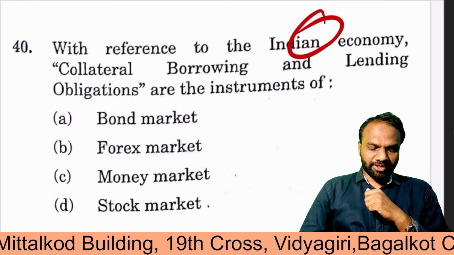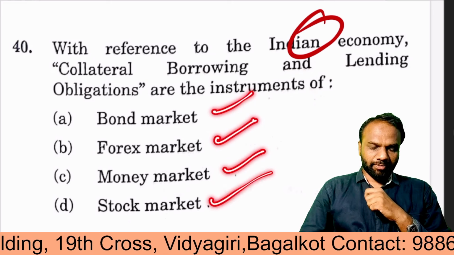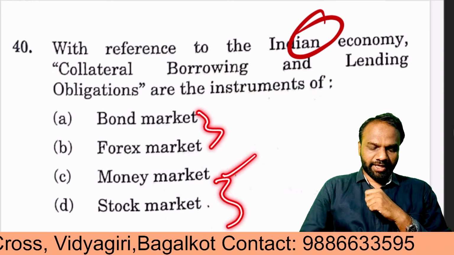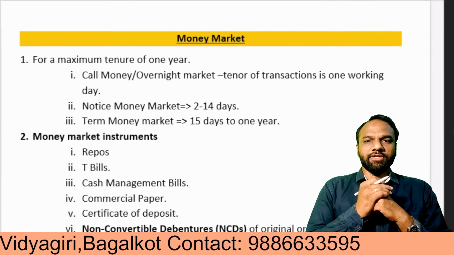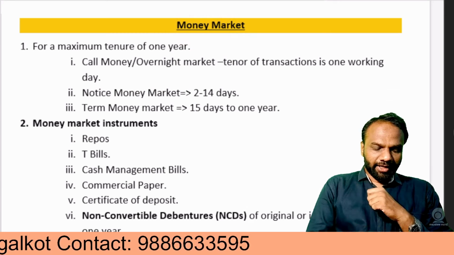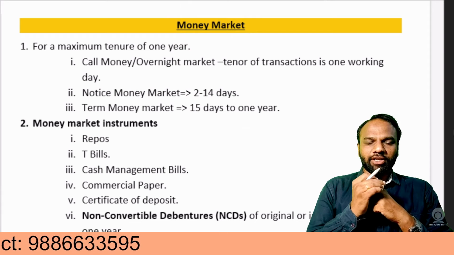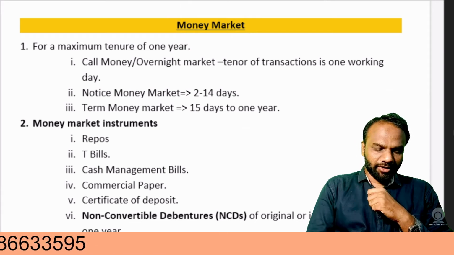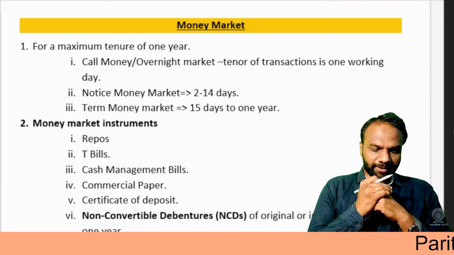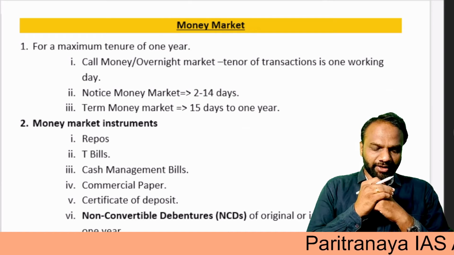In order to answer this question, we need to know what a bond market is, what a forex market is, what the money market is and what the stock market is. In our notes, we will find information about all these aspects, but here I have focused only on the money market. So this is our source with respect to the money market. When you want to take a loan for a period shorter than 1 year, the market where we participate is called the money market. So where money is taken for less than a period of 1 year, that is called the money market.